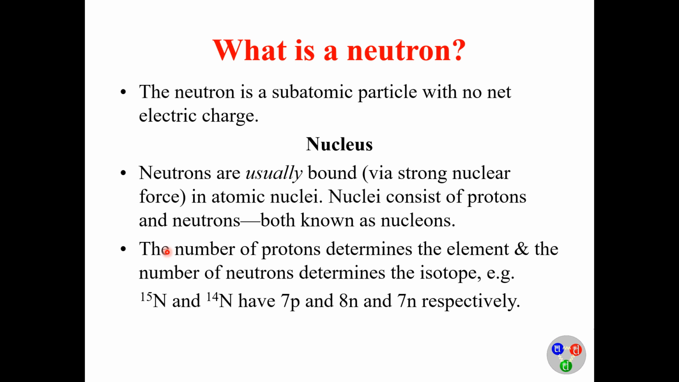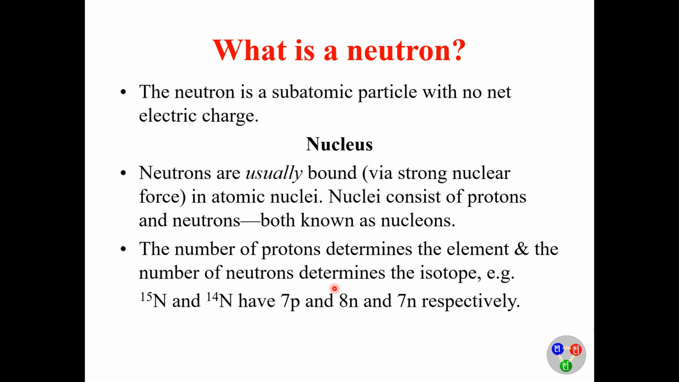As we already mentioned, the nucleus contains neutrons and protons. Inside the nucleus, both the neutrons and the protons have their respective roles and their respective identity. The number of protons inside the nucleus determines the element; it is the identity of the element.